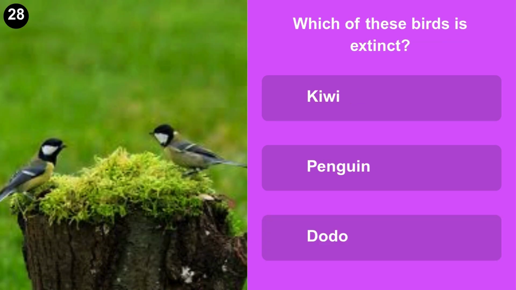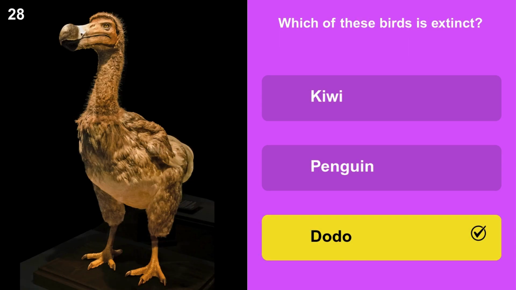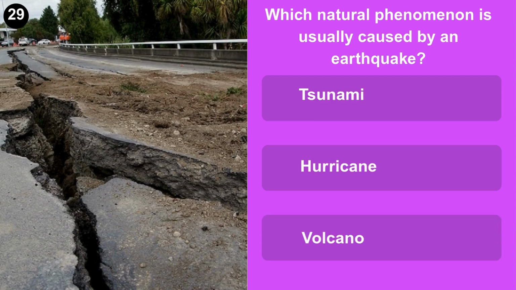Which of these birds is extinct? Kiwi, penguin, or dodo? Which natural phenomenon is usually caused by an earthquake? Tsunami, hurricane, or volcano?